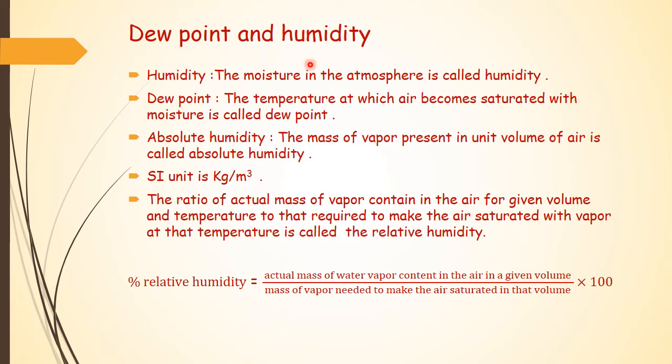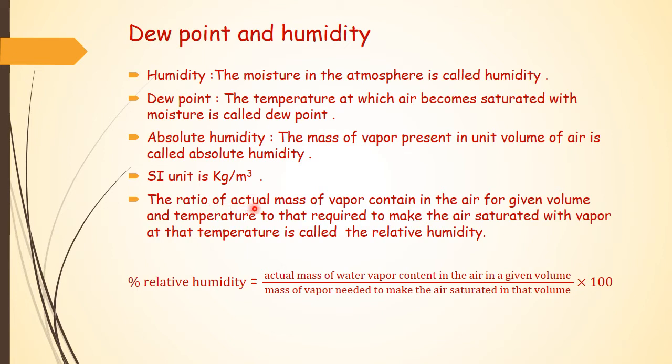Now dew point and humidity. The moisture in the atmosphere is called humidity. The temperature at which air becomes saturated with moisture is called dew point. The mass of vapor present in unit volume of air is called absolute humidity. Its SI unit is kilogram per meter cube.